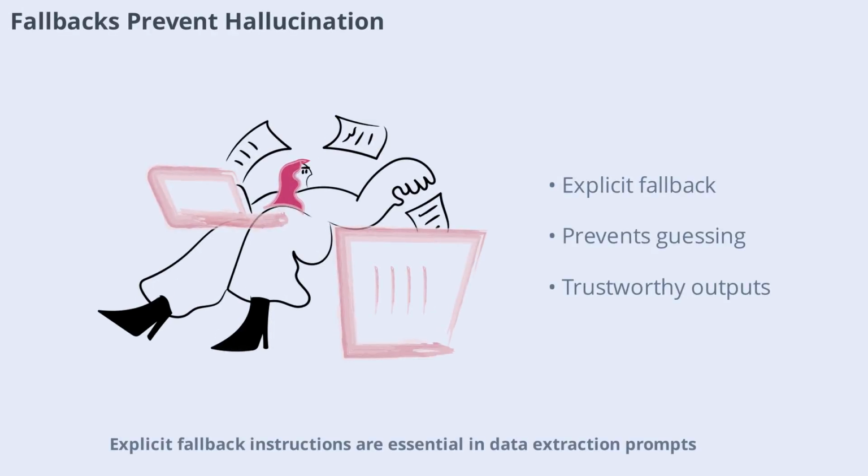Explicit fallback instructions are essential in data extraction prompts. If the target information is missing, the model should return a specific value like NA instead of guessing. This prevents hallucinated data and keeps your outputs consistent and trustworthy, especially in automated systems where accuracy is critical.